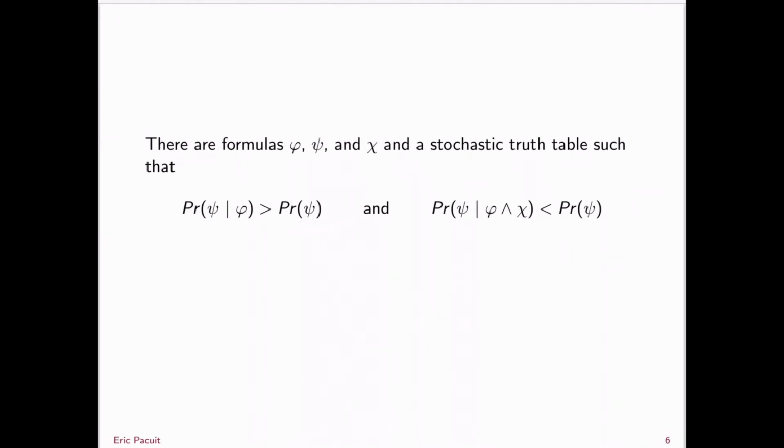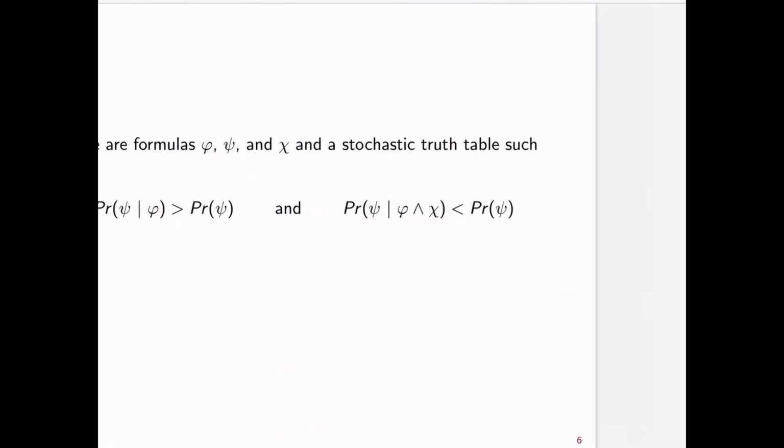Now, the second aspect of what it means to be inductively strong is that the premise phi is positively relevant to psi. That is, assuming phi or supposing phi raises the probability of psi. This part fails as well. So there are formulas phi, psi, and chi, and a stochastic truth table, such that the probability of psi given phi is greater than the probability of psi, and the probability of psi given phi and chi is actually less than the probability of psi.